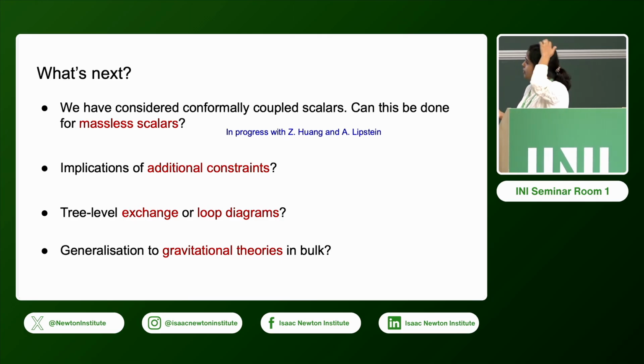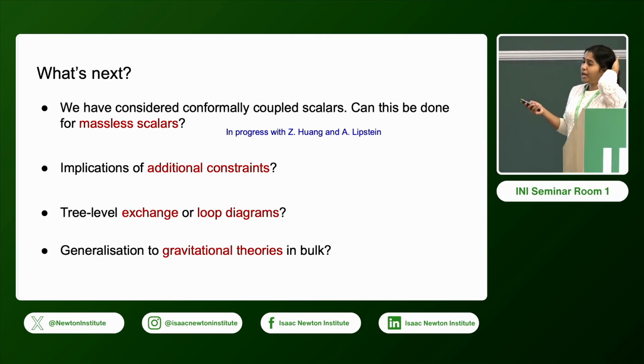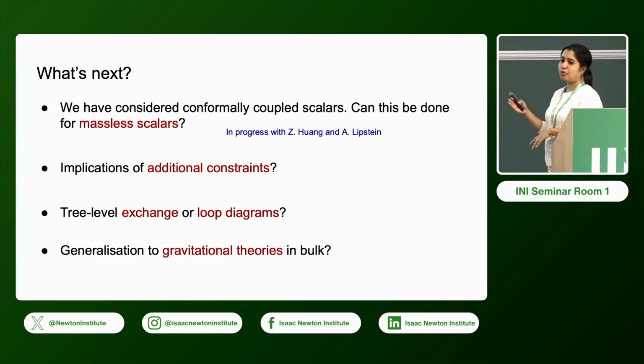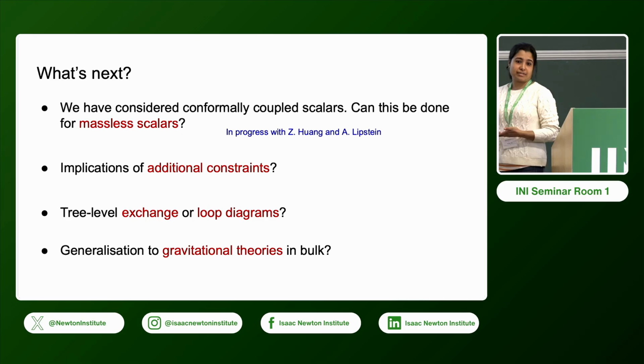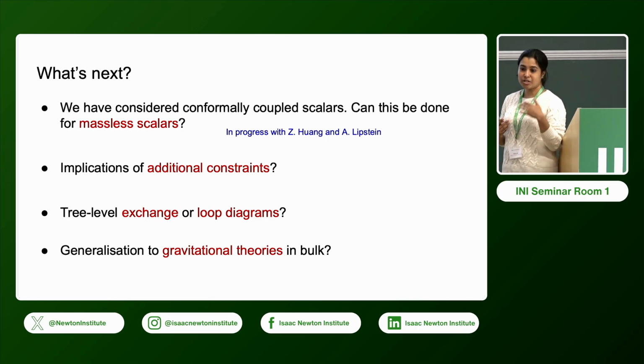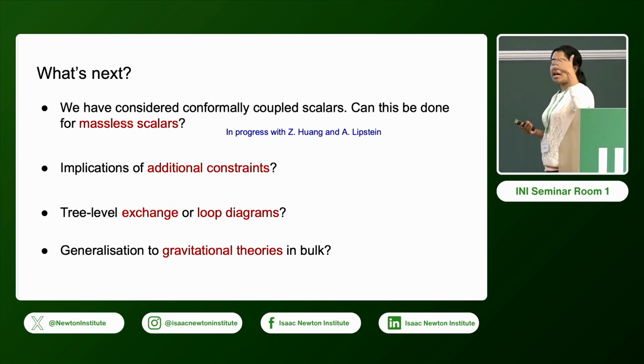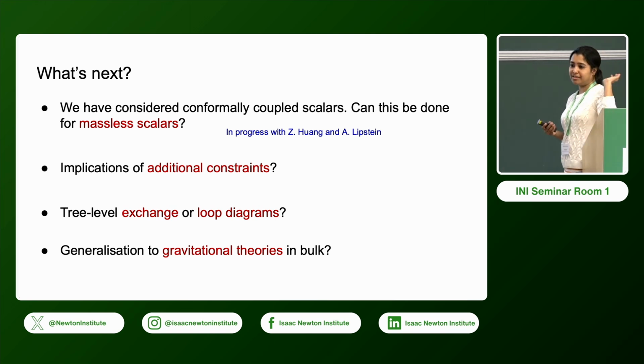So some future works. Here we have considered a very specific set of correlators, conformally coupled scalars. The next thing would be to do this for massless scalars. The most important thing is what is the implication of this additional constraint. As of now, we have no good argument why this works. We start from a single scalar field, so all the odd spin operators have to be 0, but could there be any symmetry-based argument? It would be nice to understand it from the symmetry perspective.